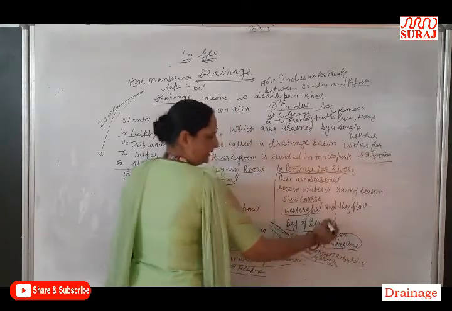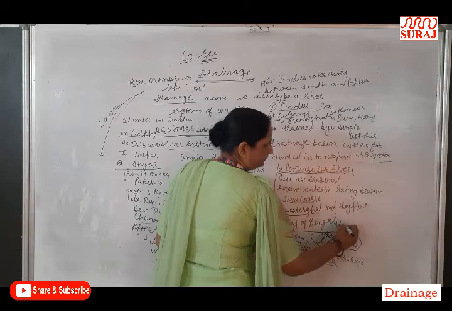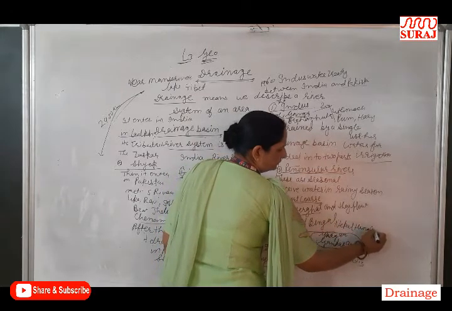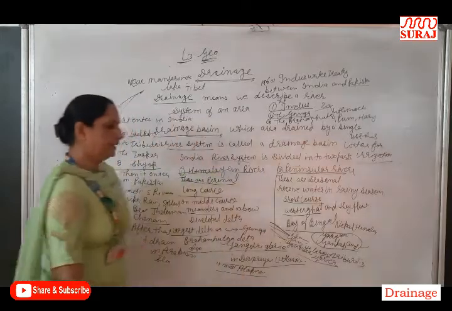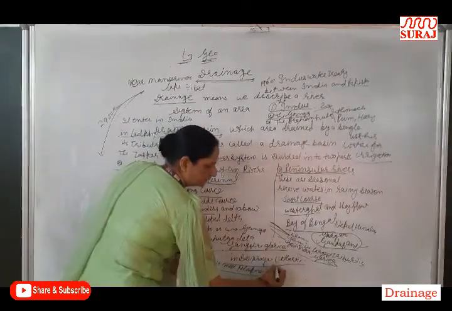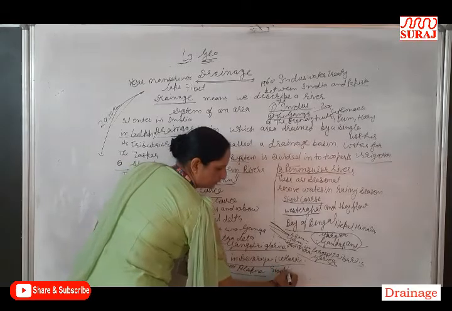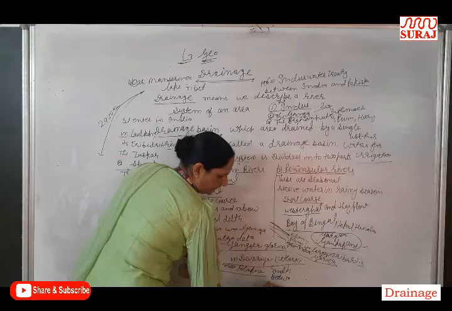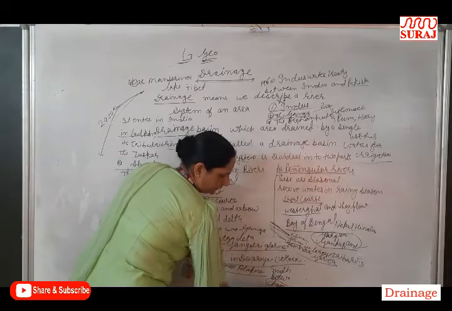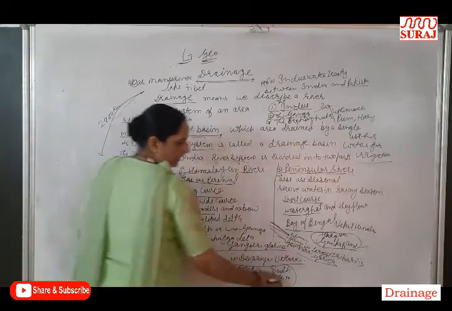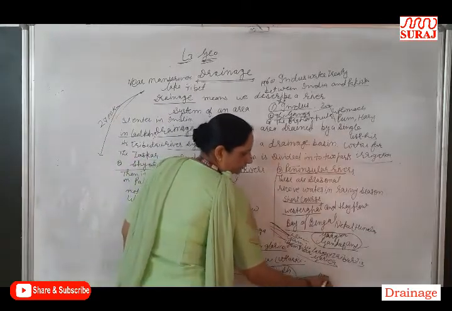These three rivers rise in the Nepal Himalayas. The right bank tributaries are Sone, Betwa and Chambal. These also meet the Ganga.